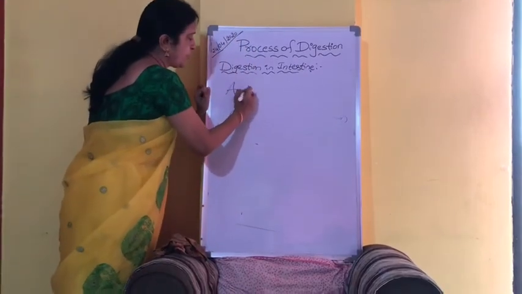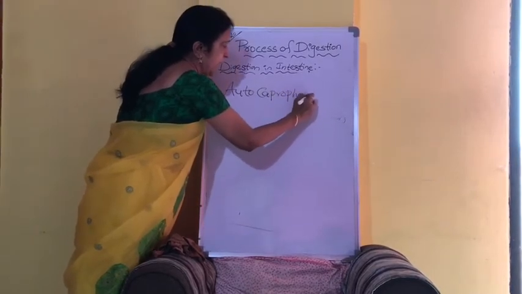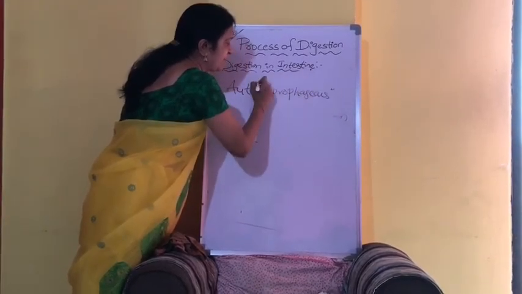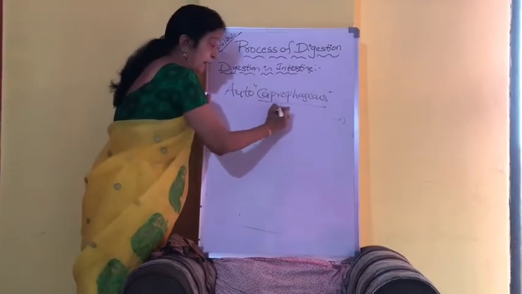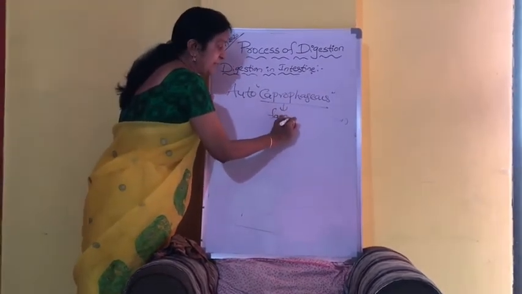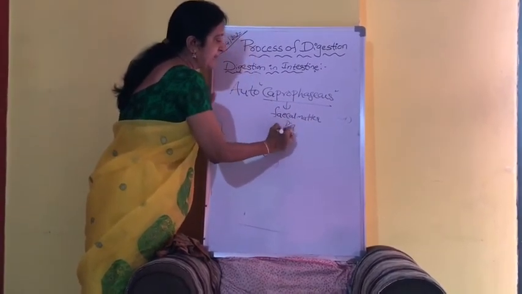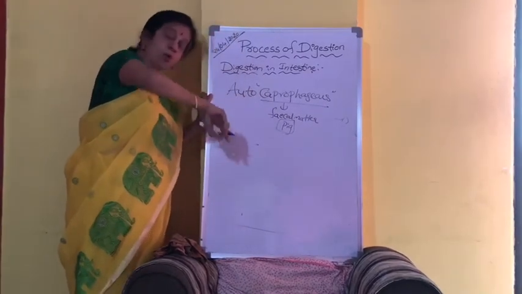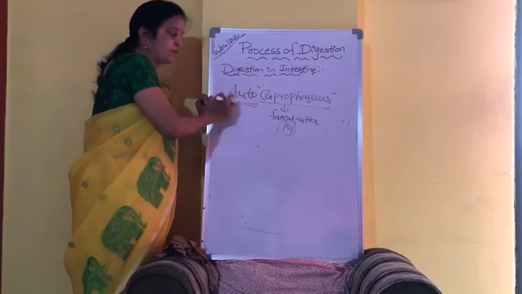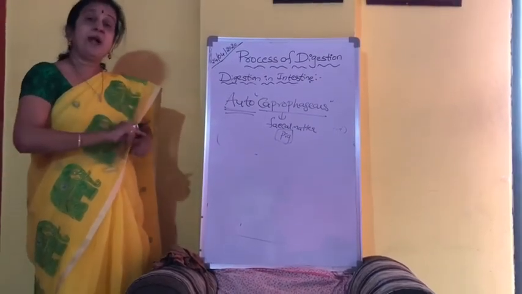autocaprophagy. Auto means self, caprophagy. The organism which eats the fecal matter is called a caprophagous organism. What is that? An organism which eats the fecal matter. For example, the pig. So like that they are called caprophagous. But here it is eating its own fecal matter. That's why it is called autocaprophagy.